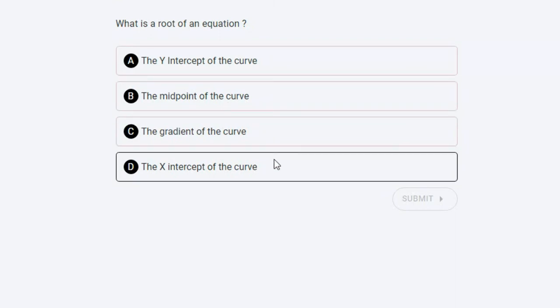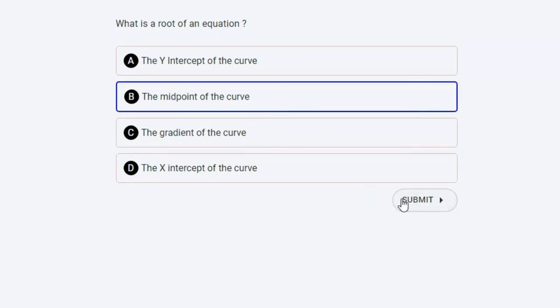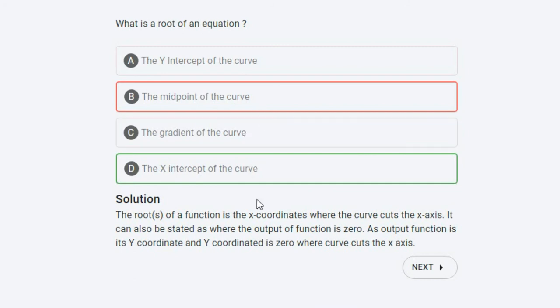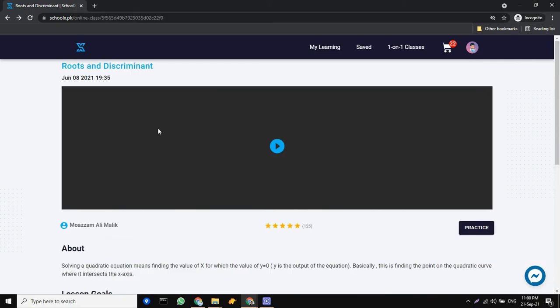I don't know, maybe the midpoint of the curve. Let's see. Oh, this is a wrong answer. And now the platform will cue you that this is the solution and the correct answer was D. Now this is going to impact my score, and the algorithm will learn subsequently whether I'm doing well in the MCQs which were linked directly with the lecture, or whether I was doing good compared to the rest of the class.